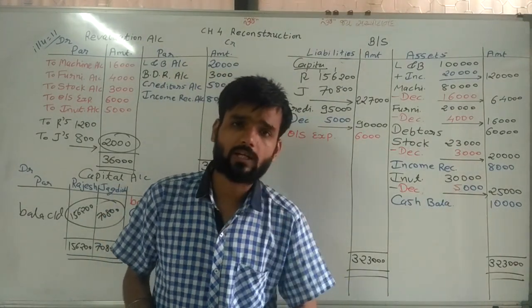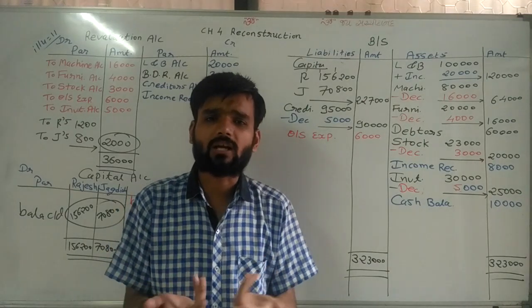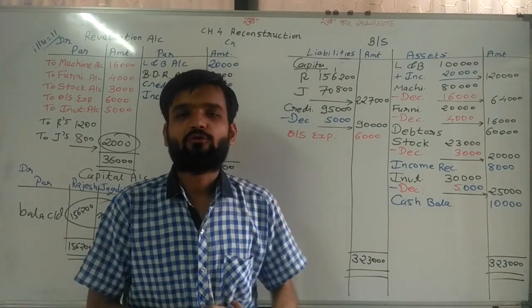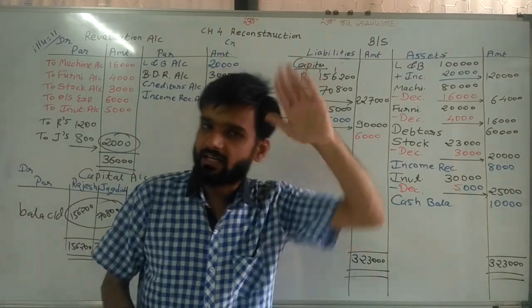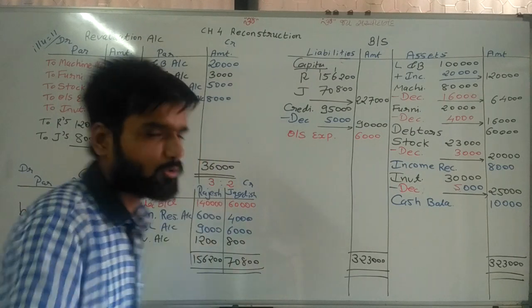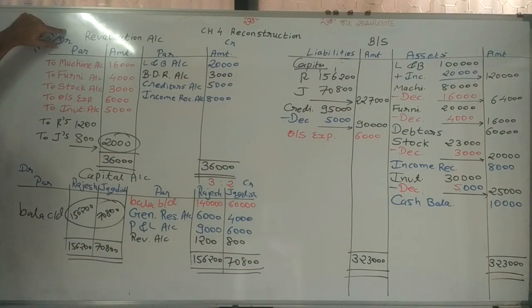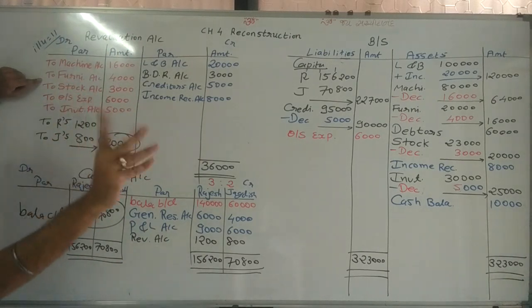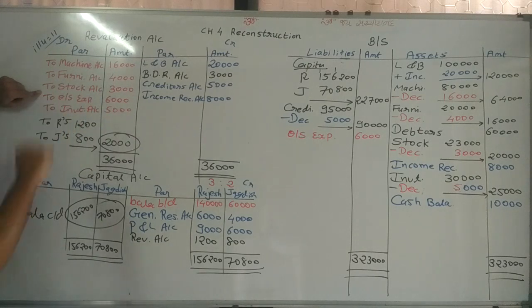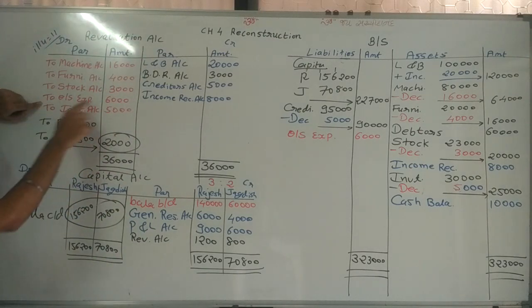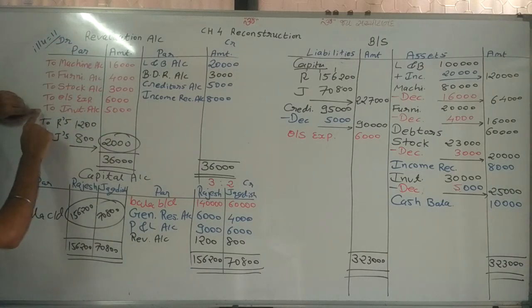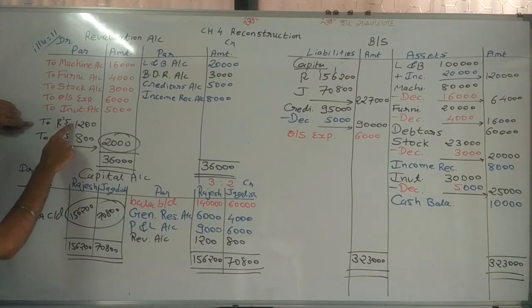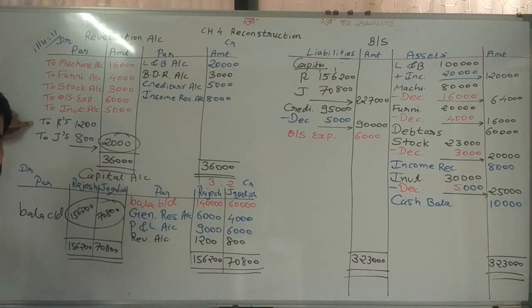But sir, the most important thing, journal entry. What about journal entry? Now we are talking about the journal entries. Sir, in the last lecture it was already discussed. Try to understand. Revaluation account debit, to machine account 16,000. Revaluation account debit, to furniture account 4,000. Revaluation account debit, to stock account 3,000. Revaluation account debit, to outstanding expense 6,000. Revaluation account debit, to investment 5,000. Revaluation account debit, to R's capital and J's capital 1,200 and 800. These are the journal entries we can write from the revaluation account.